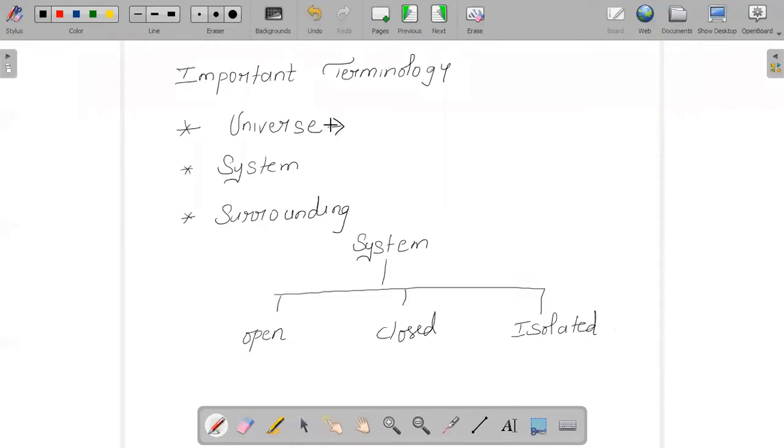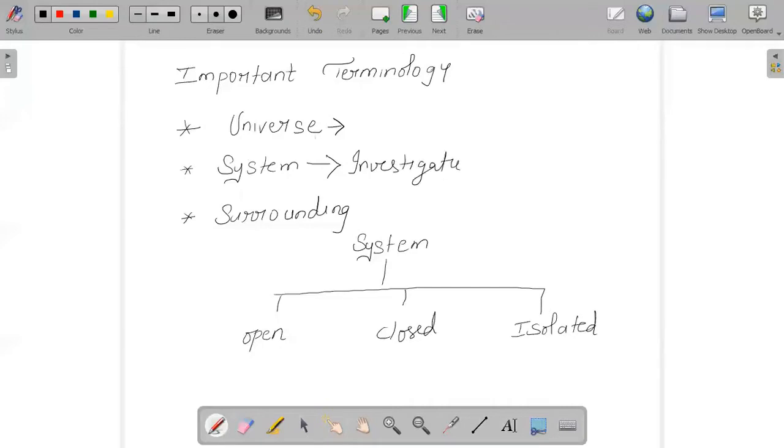See, the entire part that is surrounding us, we call it the universe. In the universe, we learn about a system, which is nothing but a part of the universe about which we are going to make an analysis, a part of the universe that is under investigation.